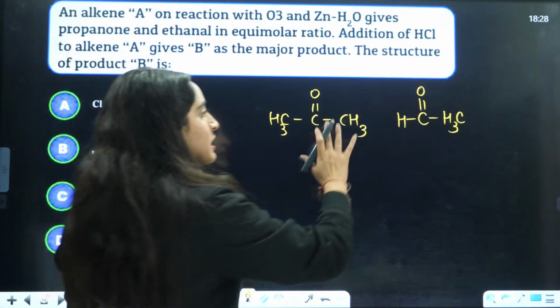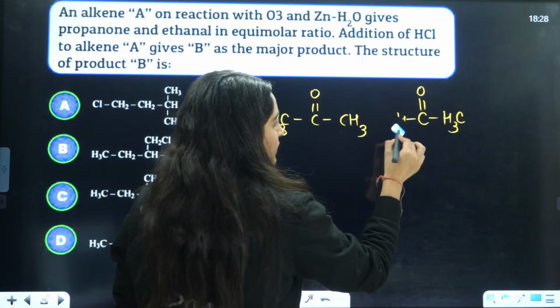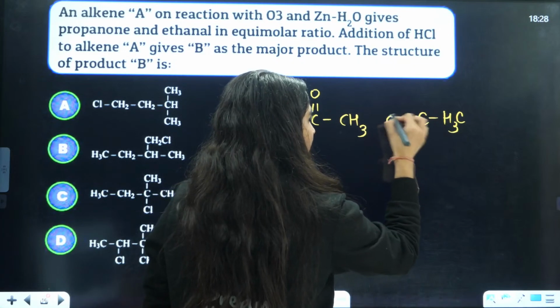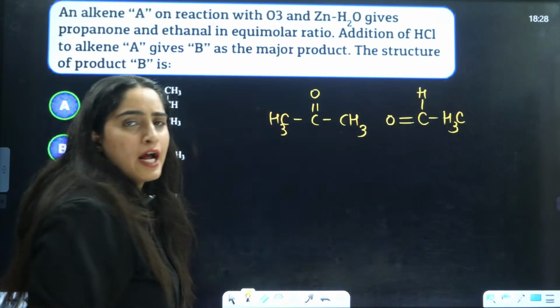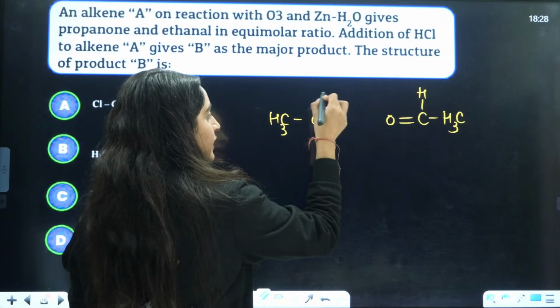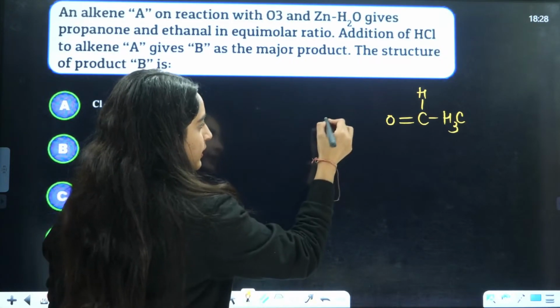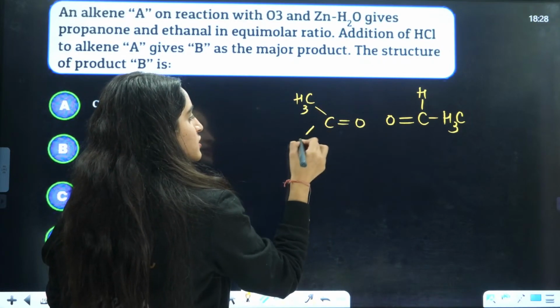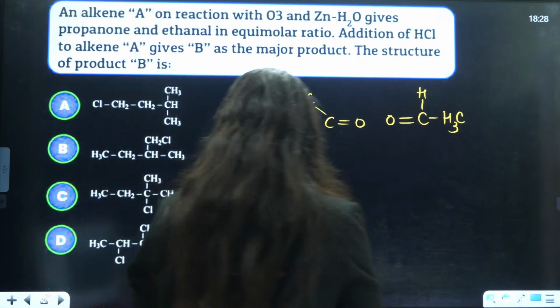So what you do, just rearrange this thing like that. This is H, so just draw it like this. Double bond O and this is H. Same thing I have drawn, right? The way of drawing is different. Here instead of this, write it like this. C double bond O. This is CH3. This is CH3, right? Now, what will happen?